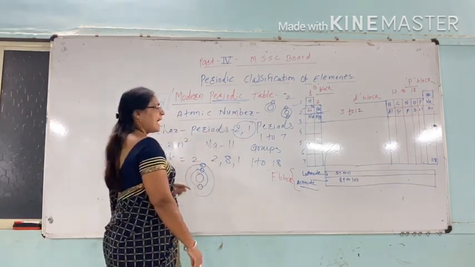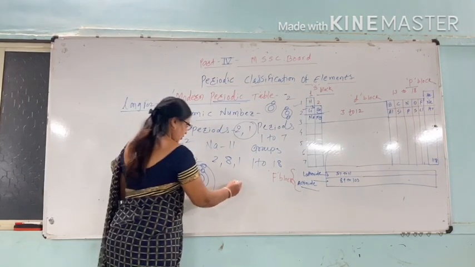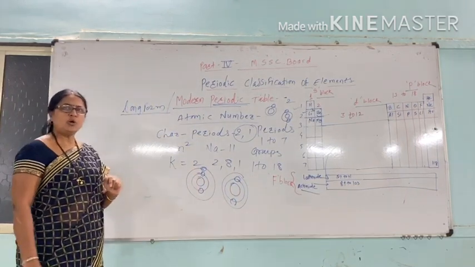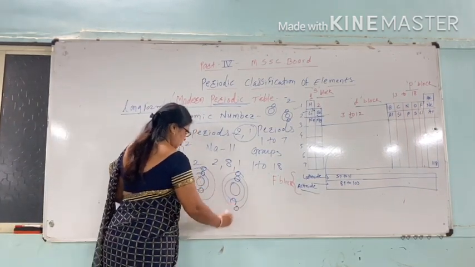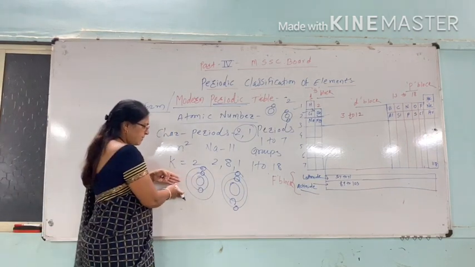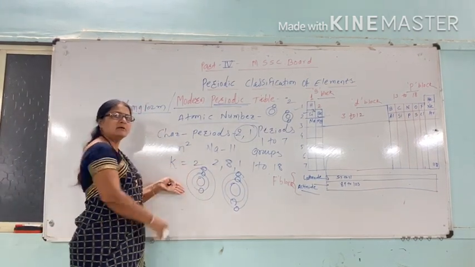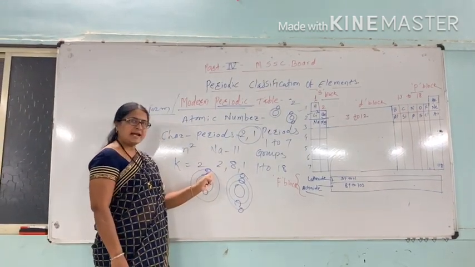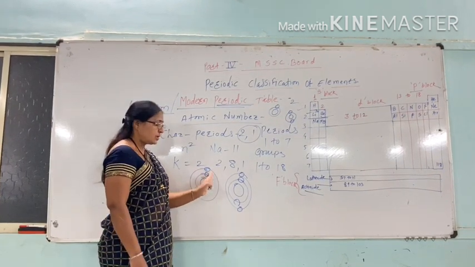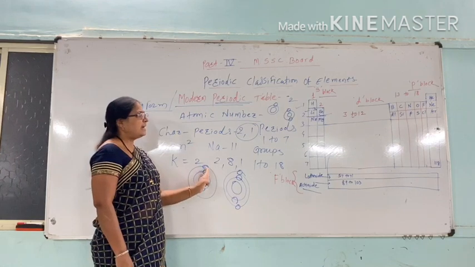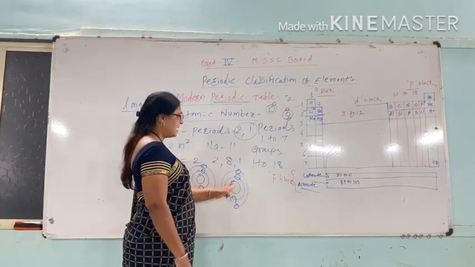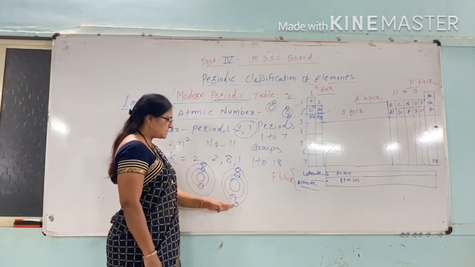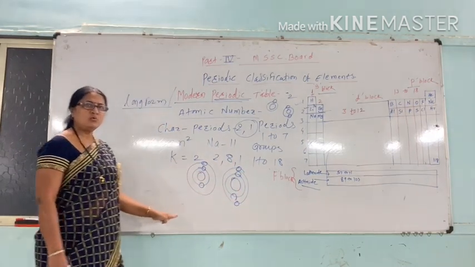In case of beryllium, the atomic number is 4. That is, the electronic configuration of beryllium is: first shell contains 2 electrons and second shell also contains 2 electrons. That is, lithium starts filling electrons in the outermost shell. The first electron is added in the second shell because the period number is 2. In case of beryllium, the first shell is completed by 2 electrons and the second shell is completed by 2 electrons.